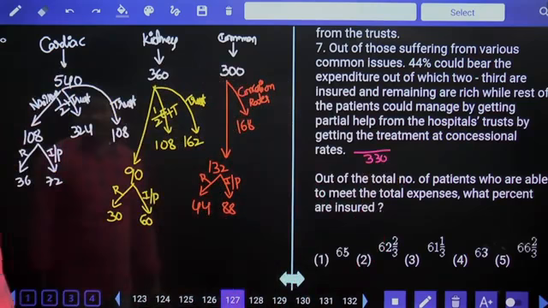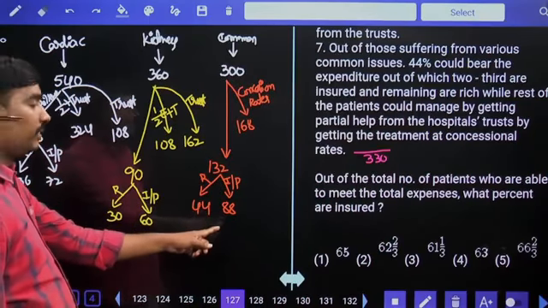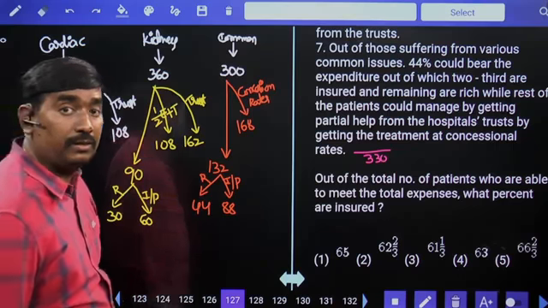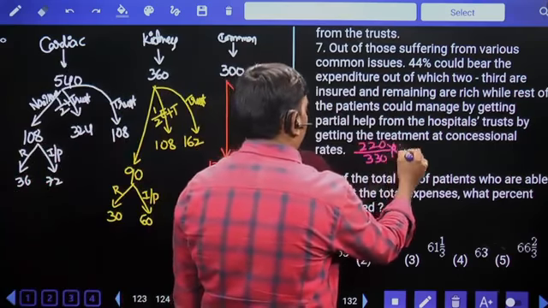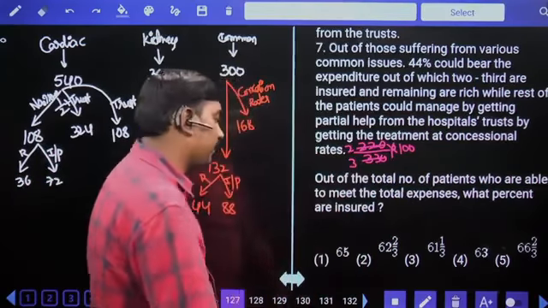How many people are insured? 72, 60, 88 have an insurance policy. 88 plus 72, 160, 160 plus 60, 220 have an insurance policy. So 220 by 330 means 2/3, 66 2/3%.